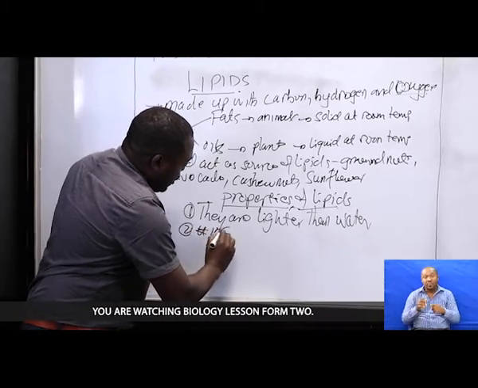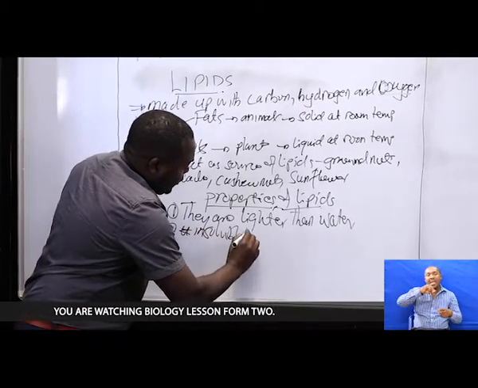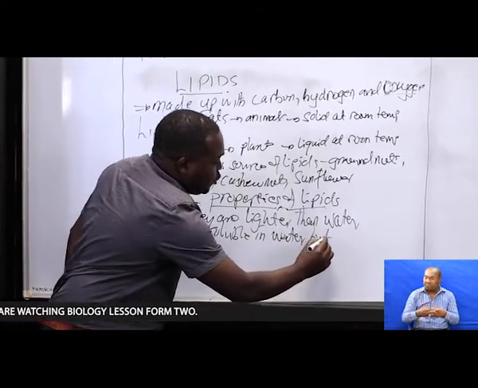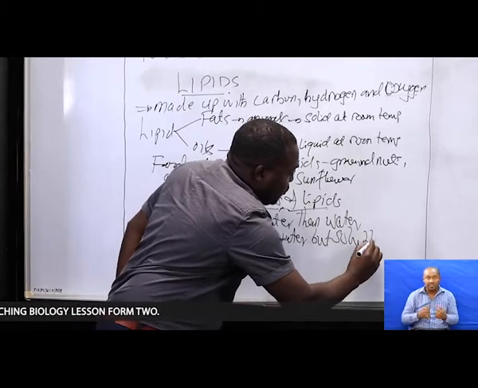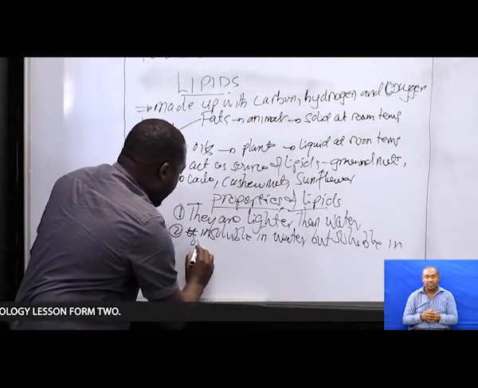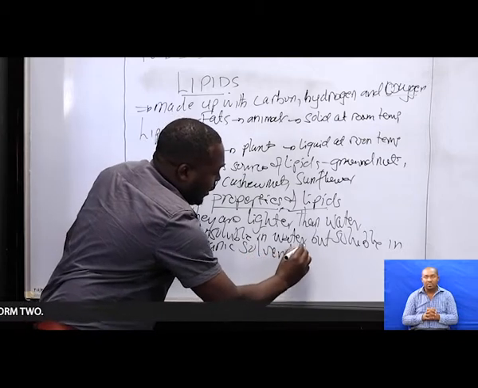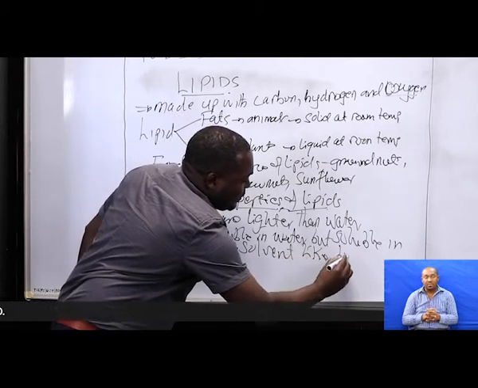The second property is that they are insoluble in water, but soluble in organic solvent like benzene.